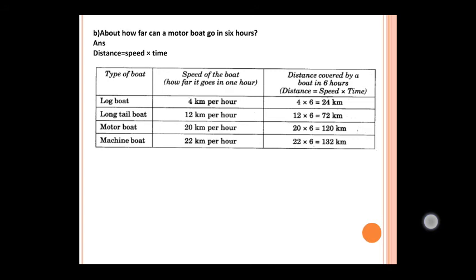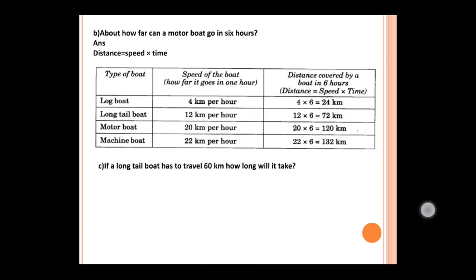So speed is 4 and time is 6. 4 sixes are 24, the distance is 24 kilometers. Like that for the long tail boat, the speed is 12 kilometers per hour, so for 6 hours, 12 into 6 is 72 kilometers. Motorboat speed is 20 kilometers per hour and time is 6 hours, so 20 into 6 is 120 kilometers it can travel. Machine boat is 22 kilometers per hour, 22 into 6 is 132 kilometers.